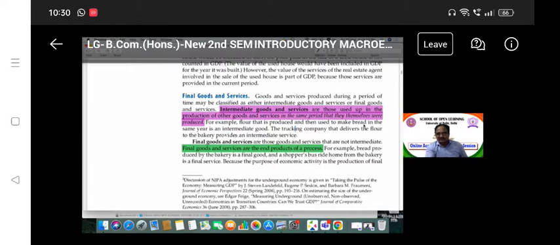milk, which we have produced. Milk is not a final good; sometimes milk is an intermediate good. It is used to produce some goods like cake, sweets and any kind of goods which we have produced. So what is the final good? Final good is cake. Final good is whatever you have produced as a good, so that is the final good. Intermediate goods you cannot include in the national income. So what are final goods and services? Final goods and services are the goods